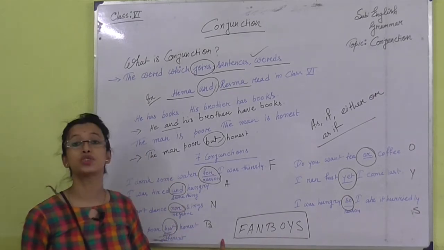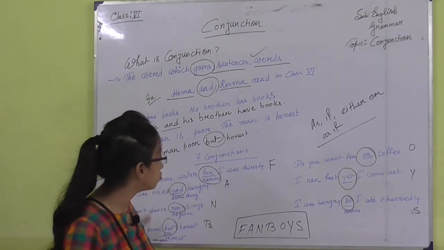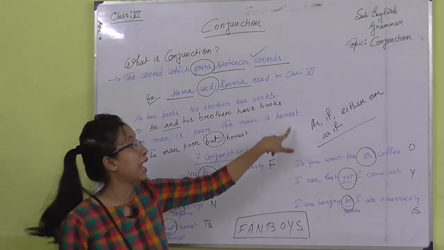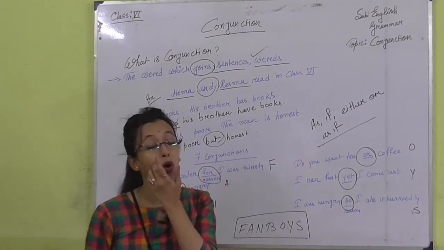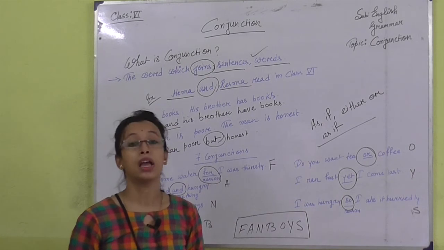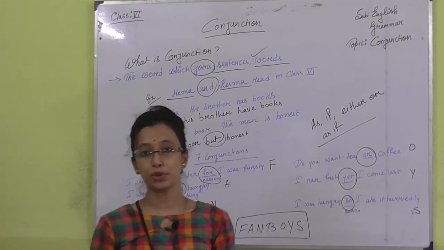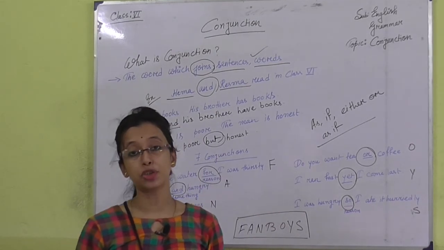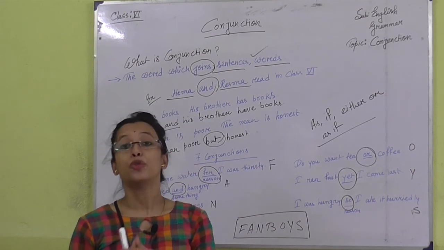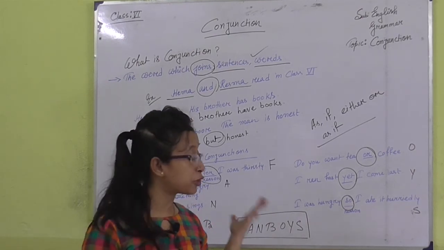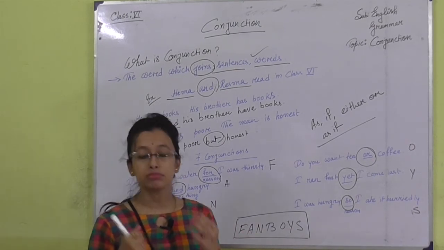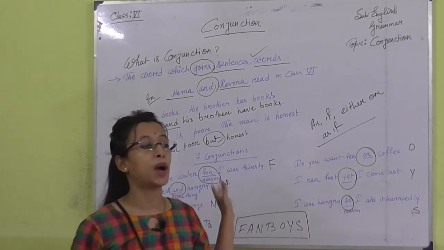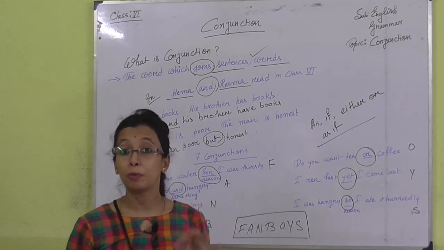For these certain conjunctions you need to remember fanboys, and with these conjunctions we have some other conjunctions like as, if, either, as if, nor, or, these kinds of other conjunctions we also have. And now you need to read, or memorize, the whole conjunction chapter from your grammar book also, and you have to do the assignment which I will give you after this video session. And I hope that you will do all the answers correctly by watching this video minutely.